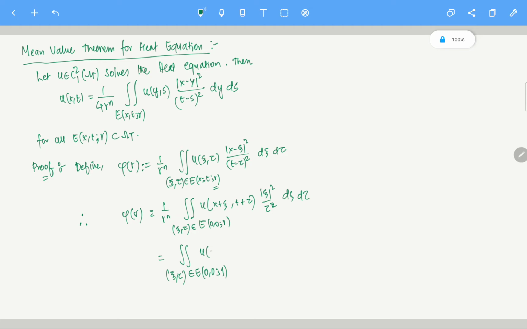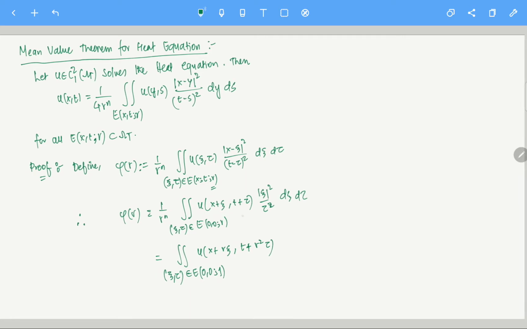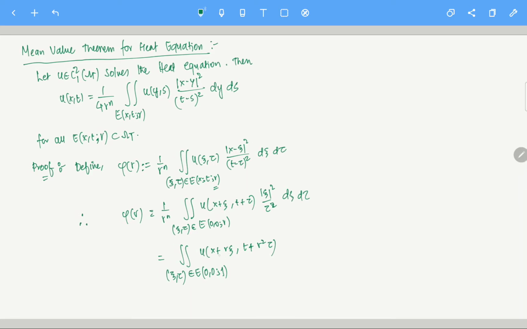If you do that, then it's just scaling in the xi variable. So this will become x plus r xi and t plus r square tau. I'm not doing anything, I'm just replacing. I'm scaling xi to r xi, and tau to r square tau, that's all.